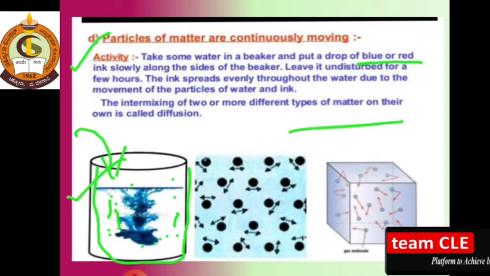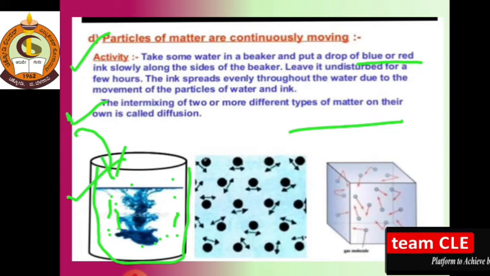Here, the two types of matter are water and the dye, which is also a matter itself. After completing this reaction you can say that the ink spreads throughout the water due to the movement of the particles of water and ink.